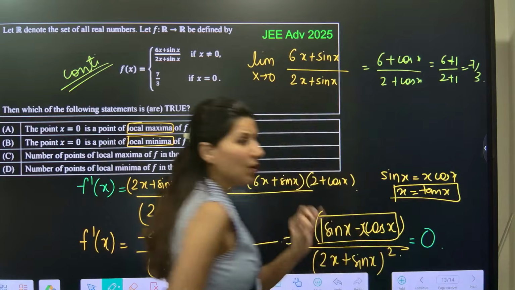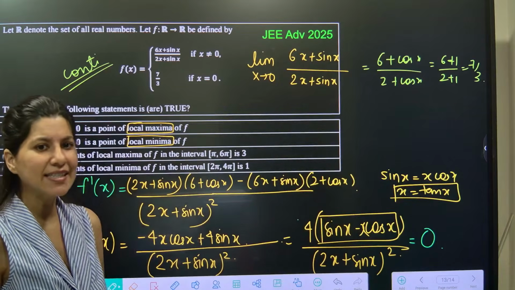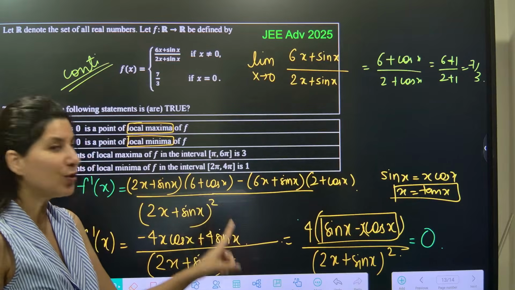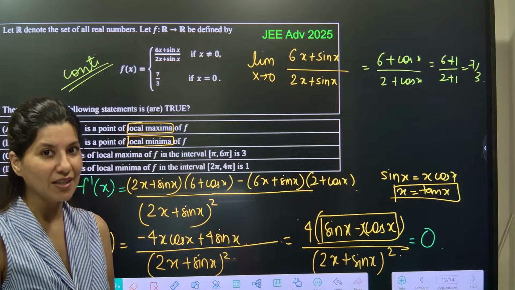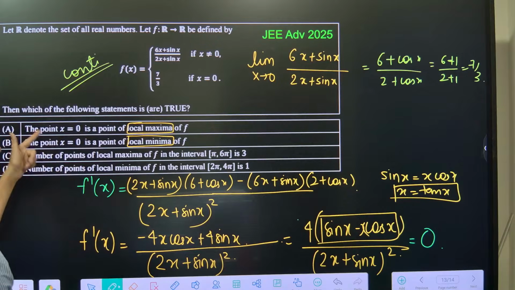Tell me one thing. What happens at x equals to 0? The moment you put x equals to 0, your derivative is 0. What does that mean? That either there will be minima or maxima. So between a and b, one has to be correct.